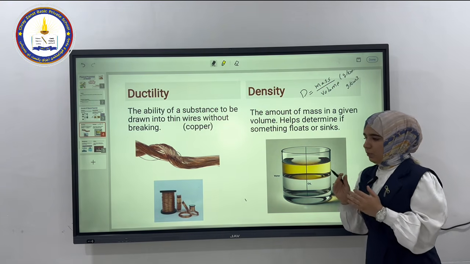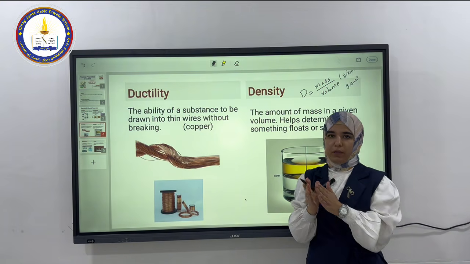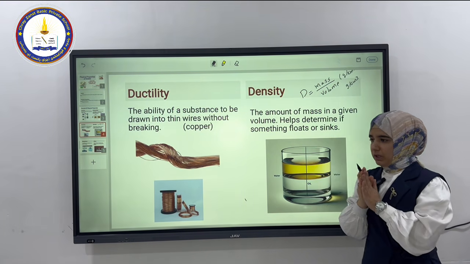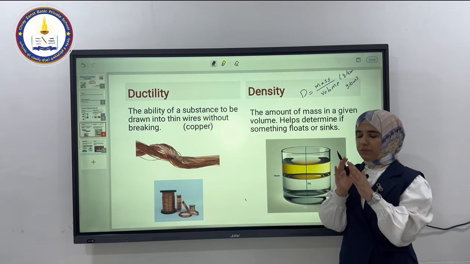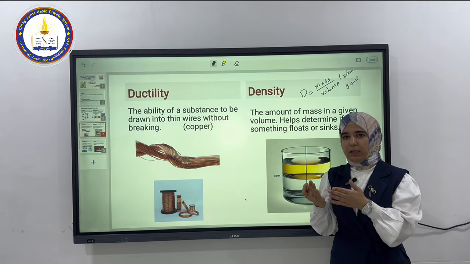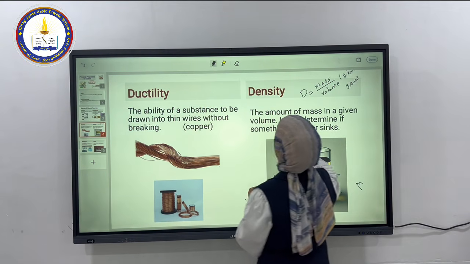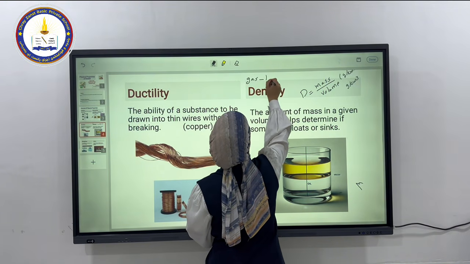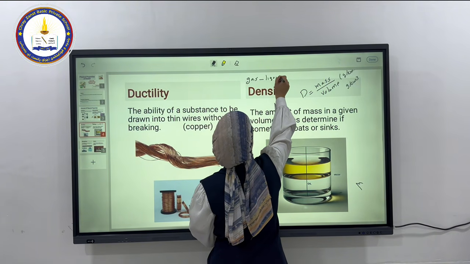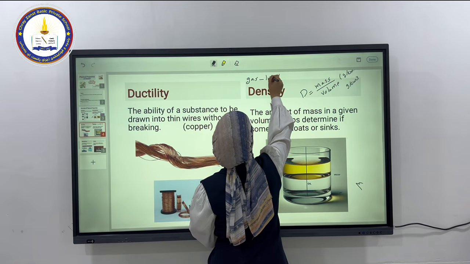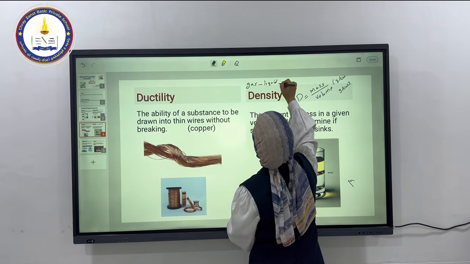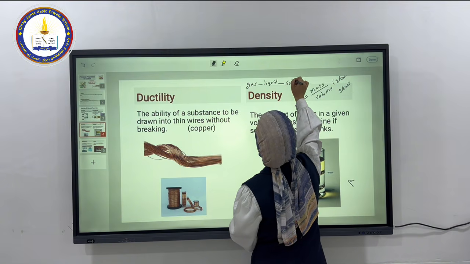And also, we have 3 states of matter, okay? Solid, liquid, and gas. As you see, the distance between the particles is different in the solid, liquid, and gas. So we have gas, liquid, and solid.